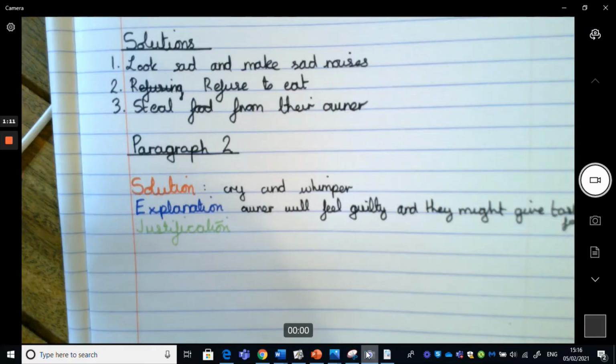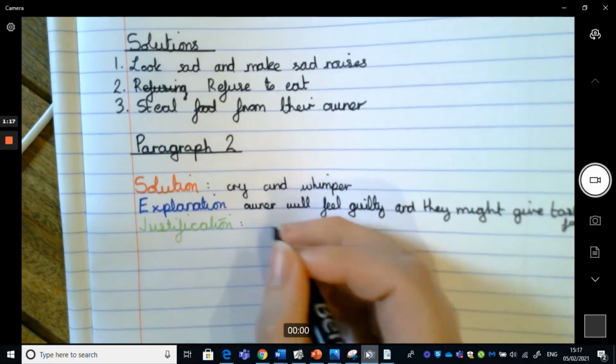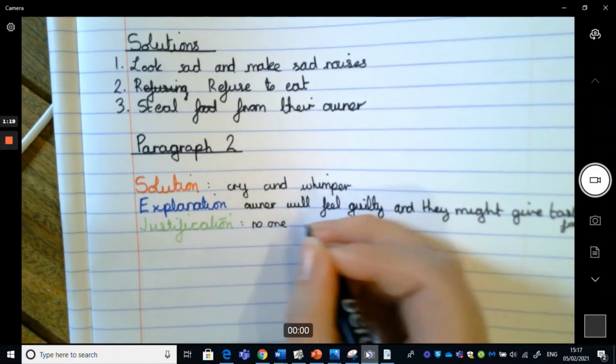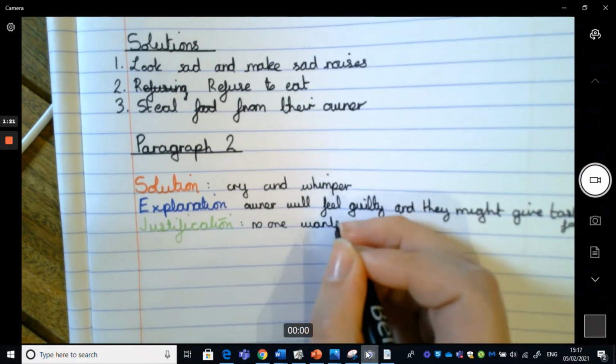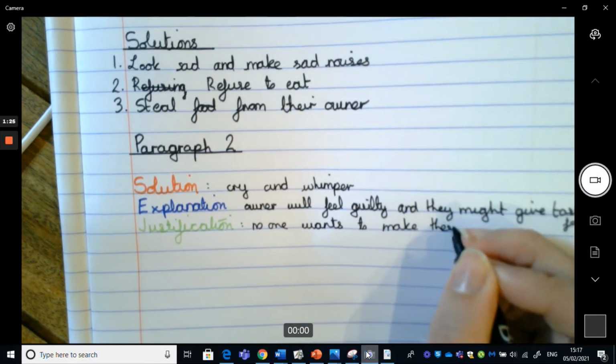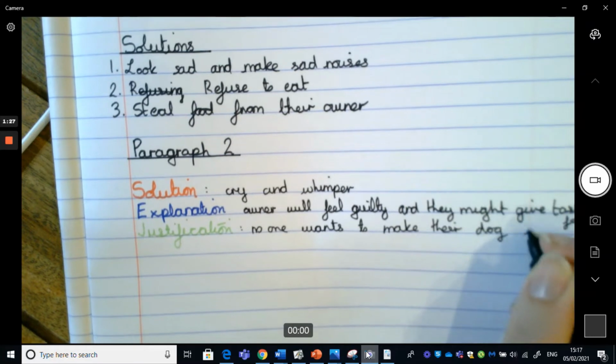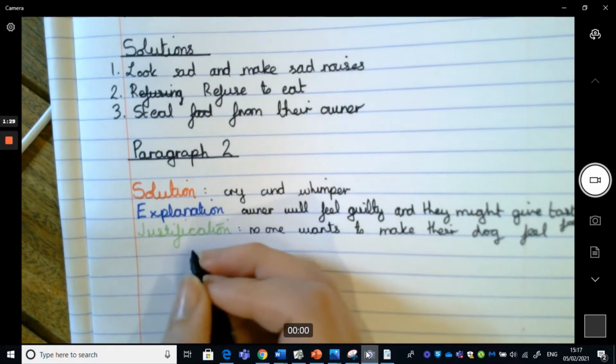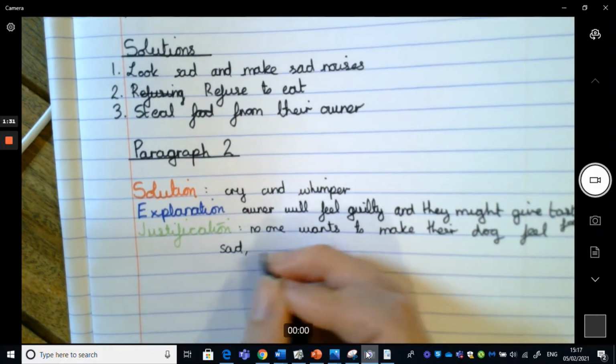So if I go back to my writing, I've had a quick look at that. So I think I might want a rhetorical question, something like, no one wants to make the dog feel sad, do they?